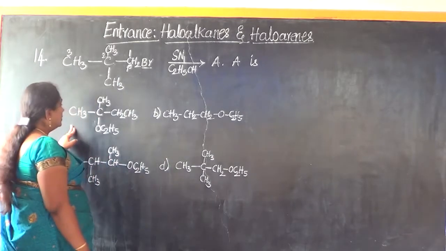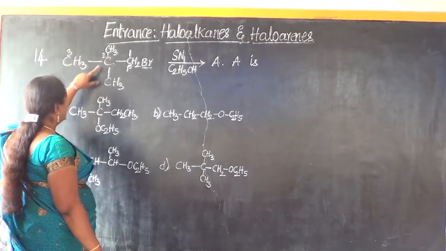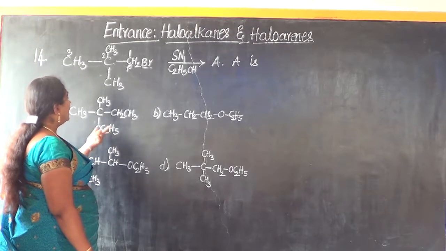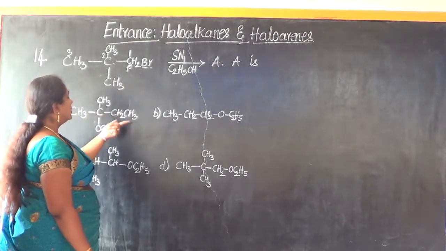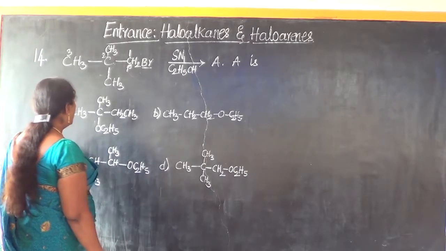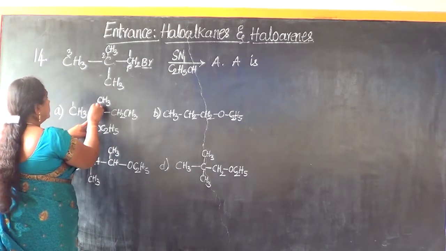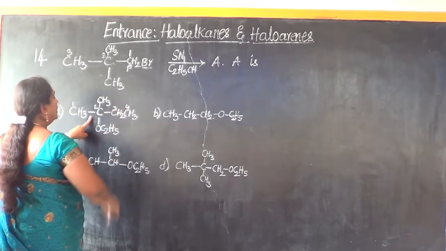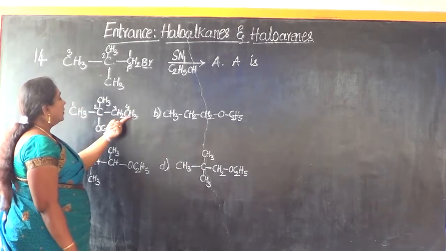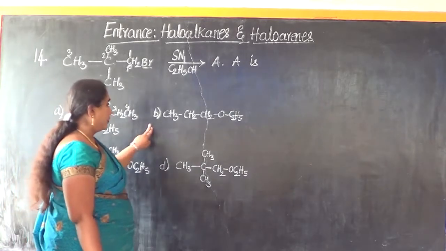Option A tells us that CH3C, CH3 as it is here, then instead of CH3 it is OC2H5, then instead of this CH2, CH3. Is this the compound that we are going to get? That means what would be the name of this compound? 1, 2, 3, 4. So 2-ethoxy-2-methyl. It is 4 carbon atom and saturated, so therefore butane.